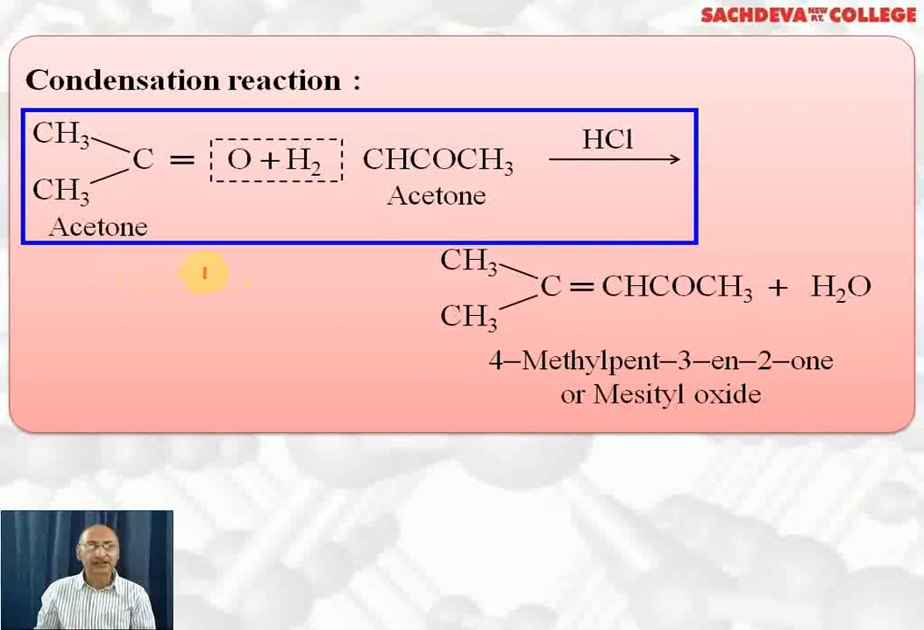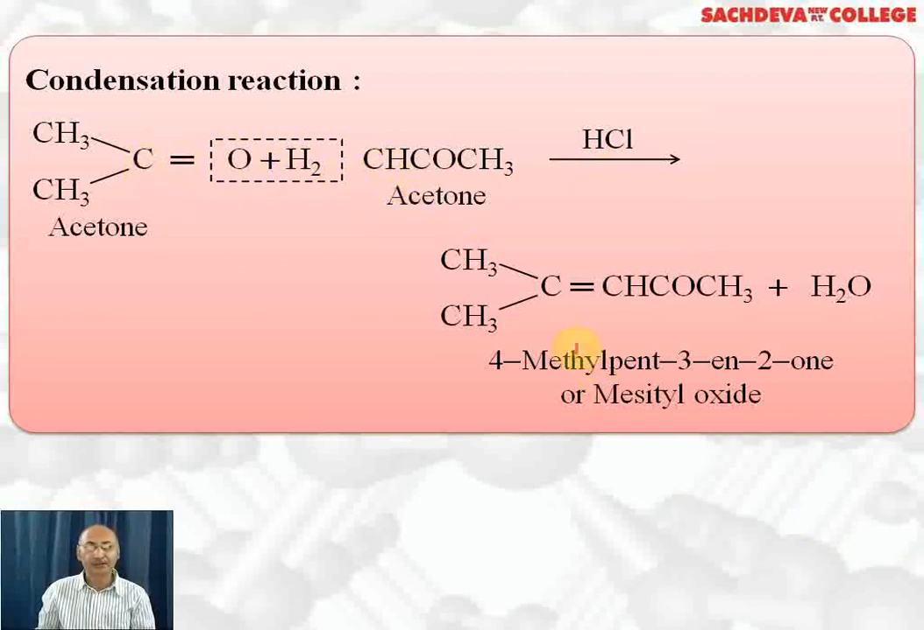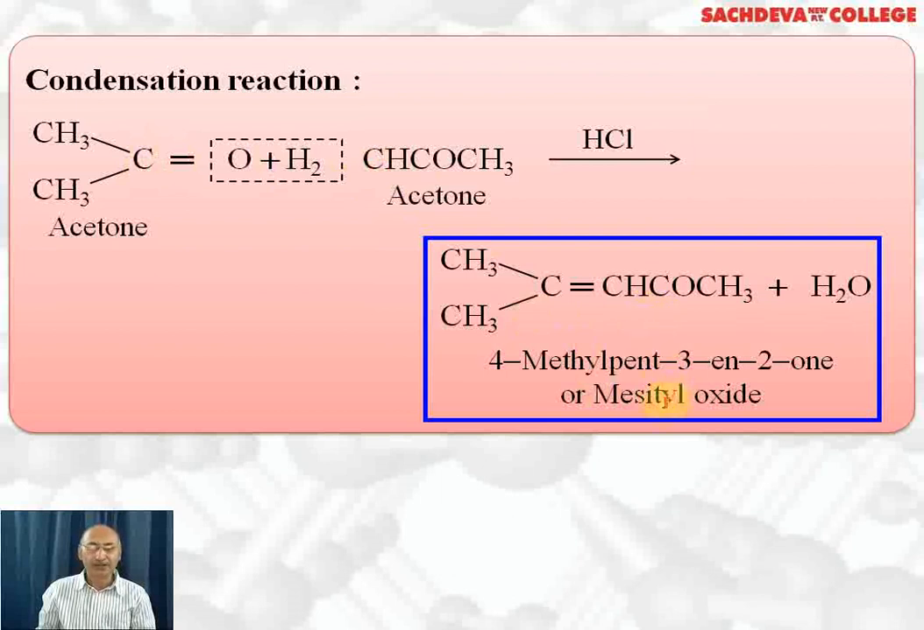Acetone undergoes a condensation reaction. When 2 moles of acetone undergo condensation, water is lost. The reaction takes place in the presence of HCl gas, which is a dehydrating agent. So water is removed. There is a double bond between this carbon and CH. We get this compound. Its common name is mesityl oxide. The IUPAC name is 4-methylpent-3-en-2-one: this is the first carbon, second, third, fourth, fifth; the double bond is at the third carbon.